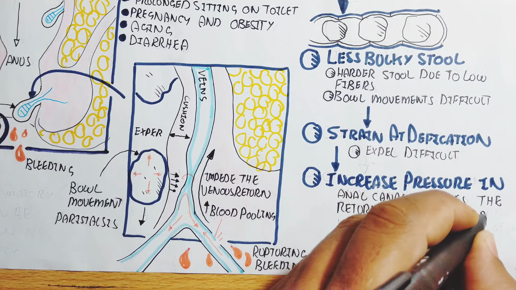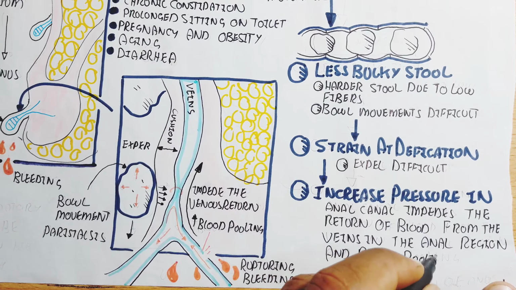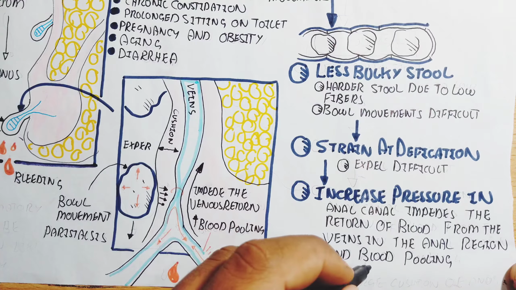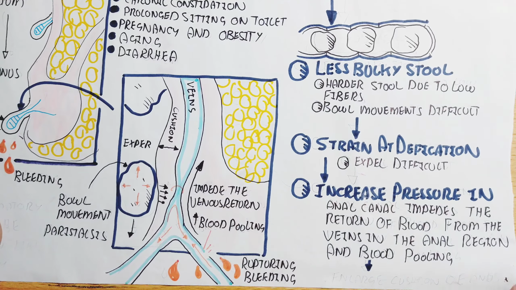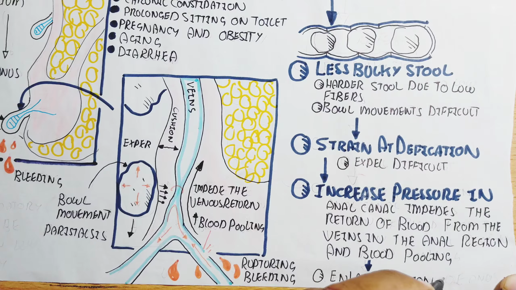Increased pressure in the anal canal impedes the return of blood from the veins in the inner region, and blood pooling occurs. In this way a non-inflammatory disease can become inflammatory.